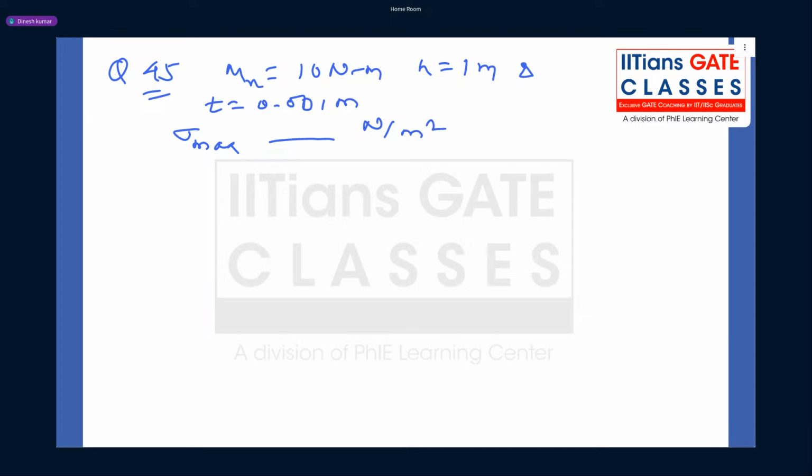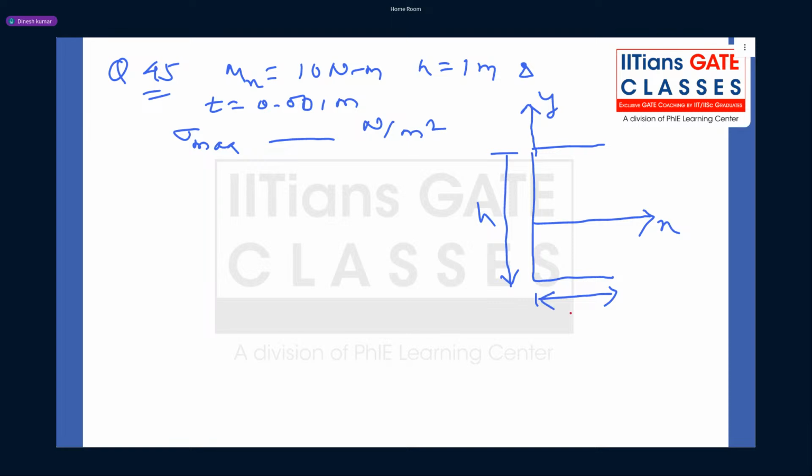Now for this they have given a diagram. It's a C section, channel section, and this is your x-axis, and this is your y-axis. Now they have given this height h, and this dimension h by 2. This is also h by 2, and the uniform thickness is t. So guys, this question is visible and I'm audible. Anybody can tell me the answer for this, guys?